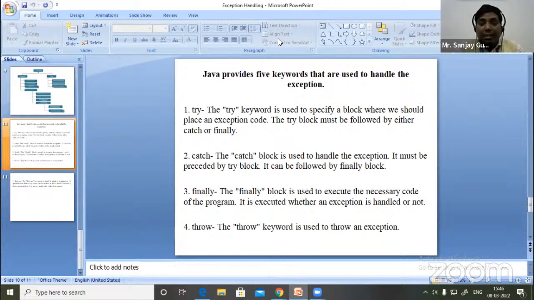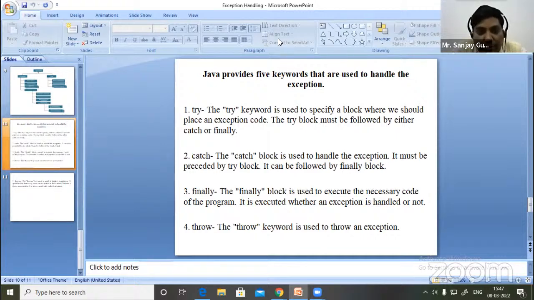So second is the catch block. The catch block is used to handle the exception. It must be preceded by a try block. It can be followed by a finally block. Means if we want to write a finally block, that finally block must be right after the catch block.